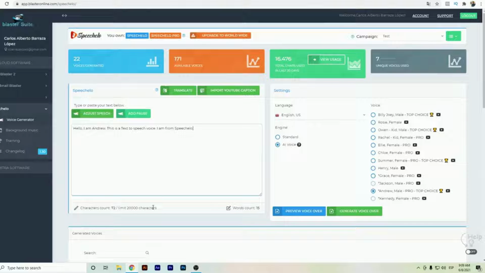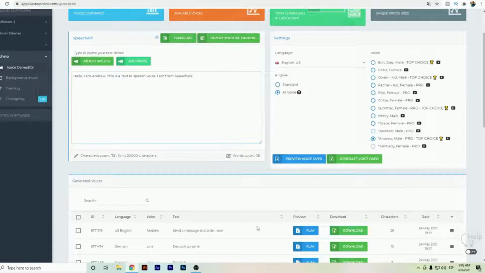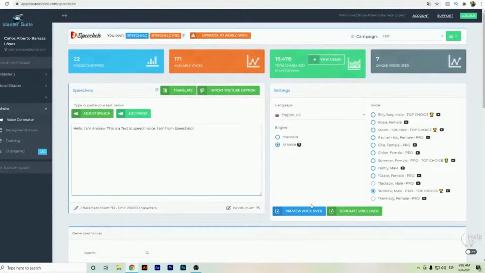So we can just type here. We will see the amount of characters that we have available. If you have the normal Speechelo plan, you will have less than 20,000 characters. But if you upgrade to Speechelo Pro, this is one of the advantages, that you have more available characters. And if you exceed the amount of characters, you can just redo the text and join the text in the generated voices. So let's listen here to the preview voice.